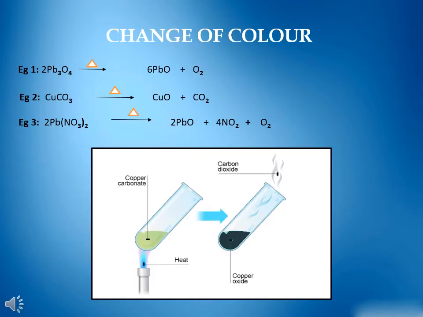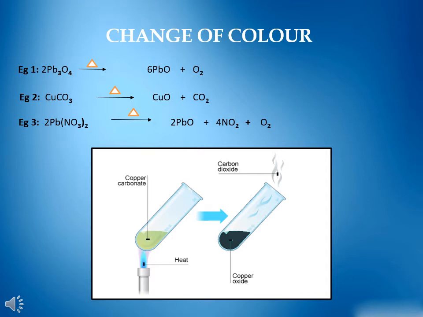Change of color. In some chemical reactions, the color changes when reactants are converted into products. Following example will prove that point. Example 1. When red lead oxide is heated strongly, it forms yellow colored lead monoxide and gives off oxygen gas.